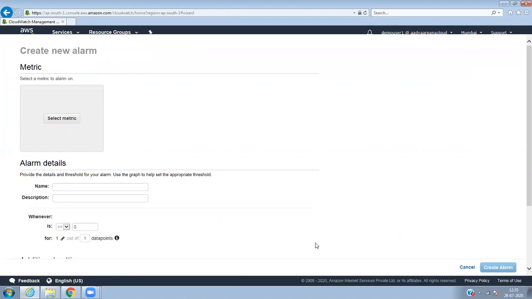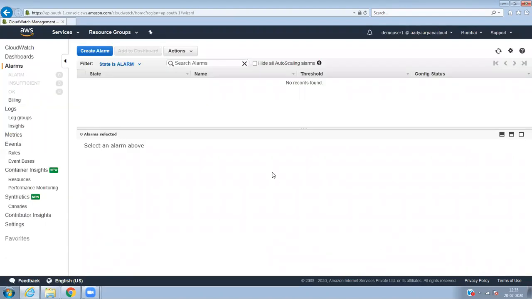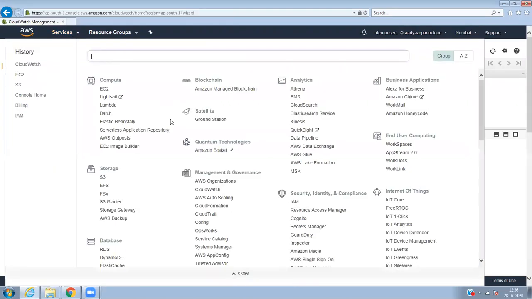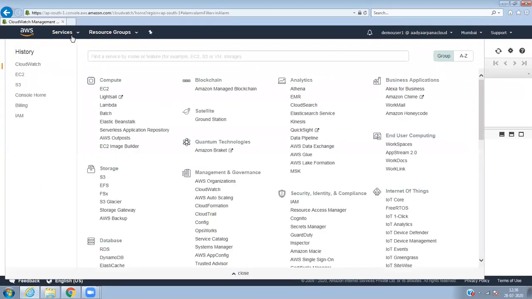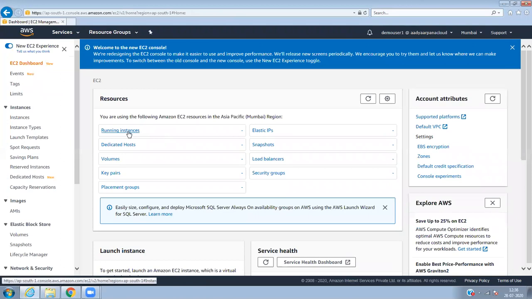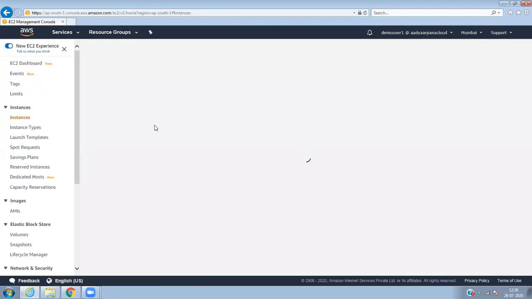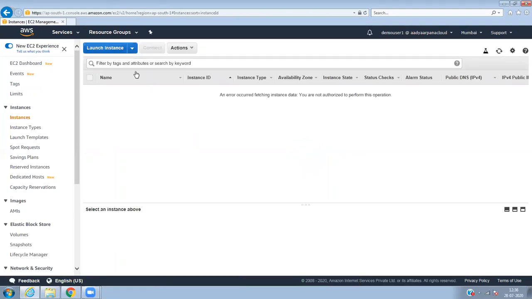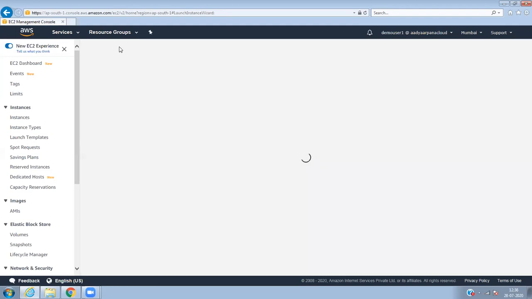Let's go to EC2 and CloudWatch also. We can see the user will not have access because we have removed the inline policy.